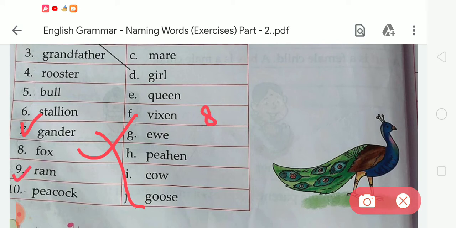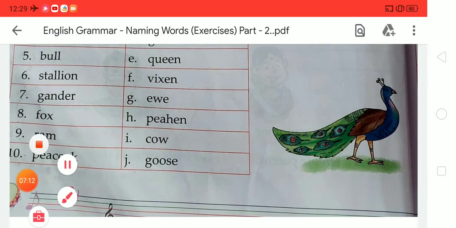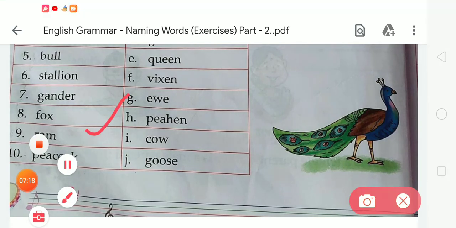Now number 9, there is a ram. Student, in number 9 there is a ram. So we have to match number 9 with G, that is ewe. So student, we have to match number 9 with G, that is ewe.